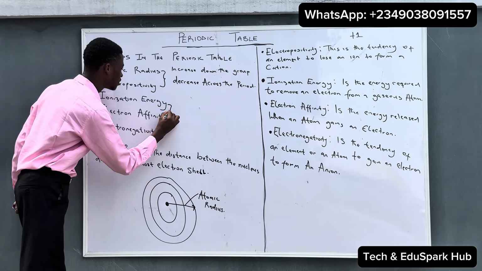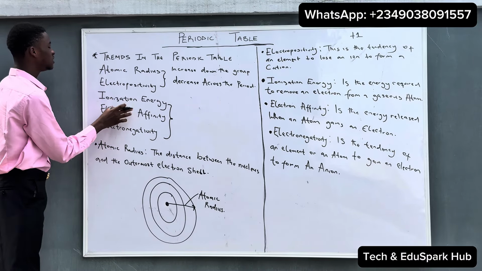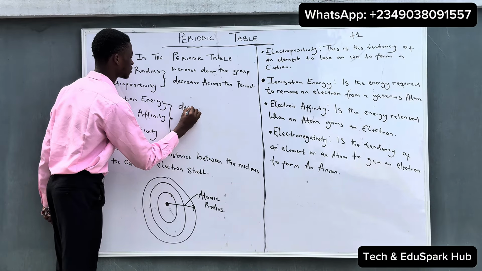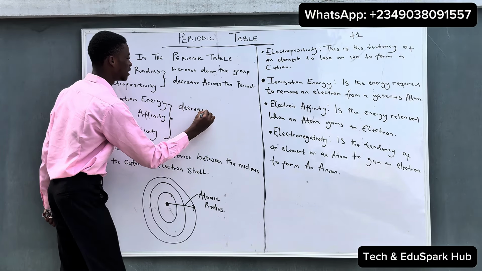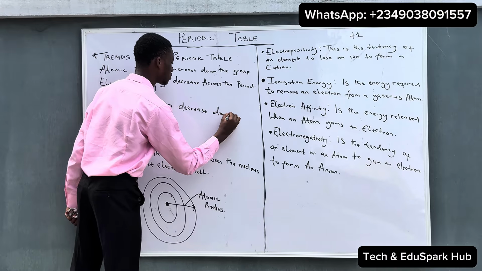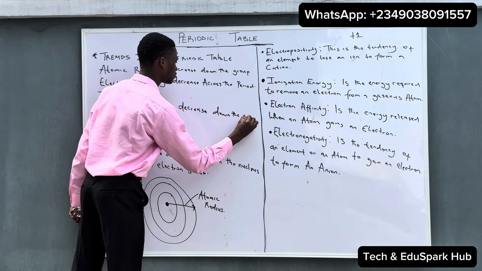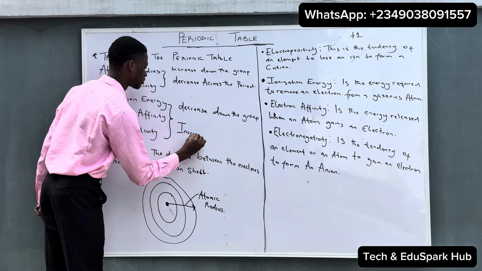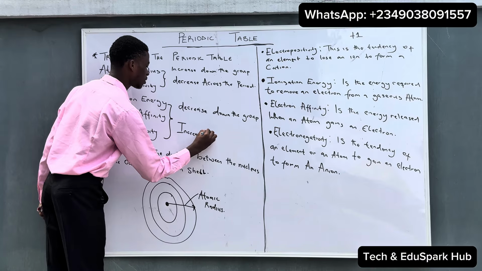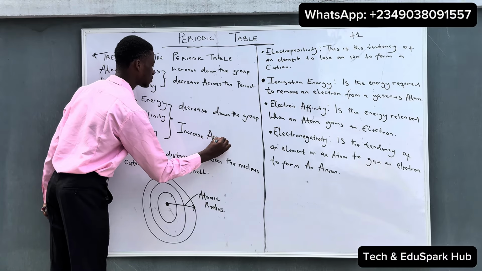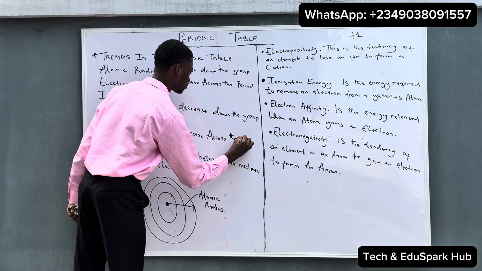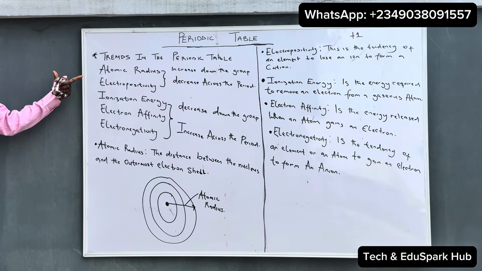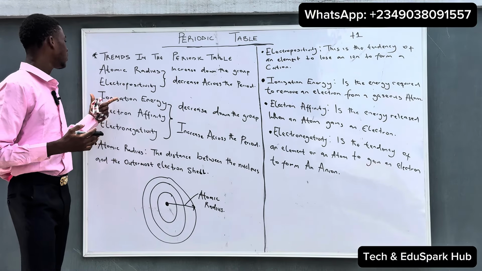And this theory, ionization energy, electron affinity, and electronegativity, they decrease down the group and increase across the period. So these are the major trends of the periodic table.